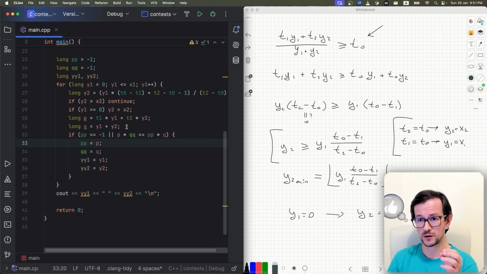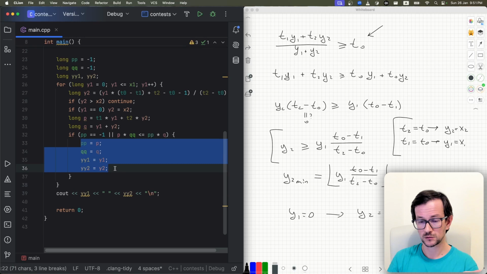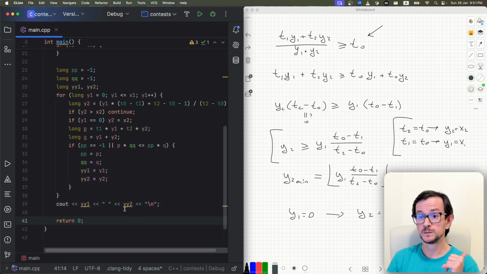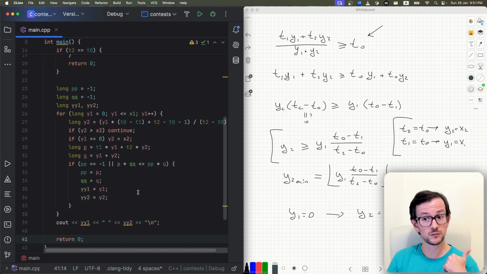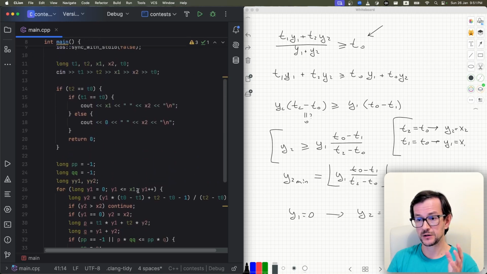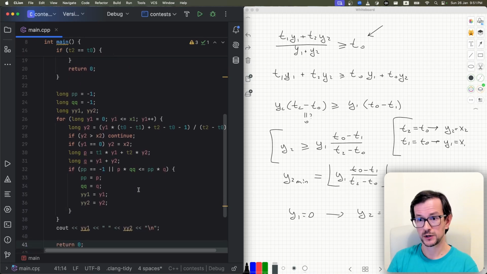If it's equal, then for the highest amount of water, I just rewrite it. So if my solution is not worse than the existing solution, I rewrite it. That's it. In the end, just output the result. Again, not a very tricky problem. It has some interesting points. Overall, quite solvable.